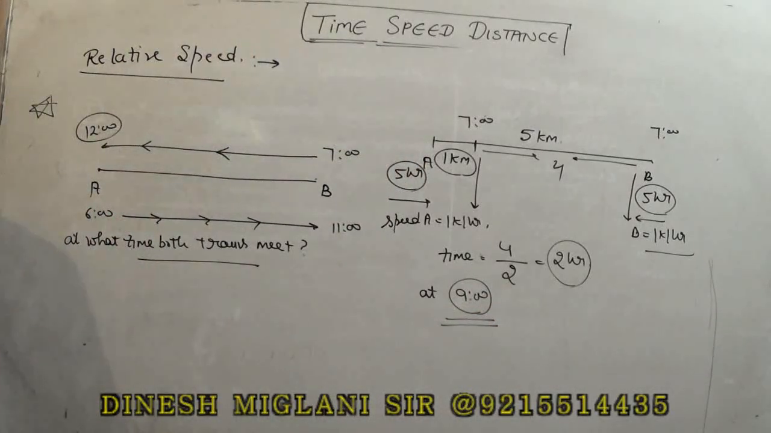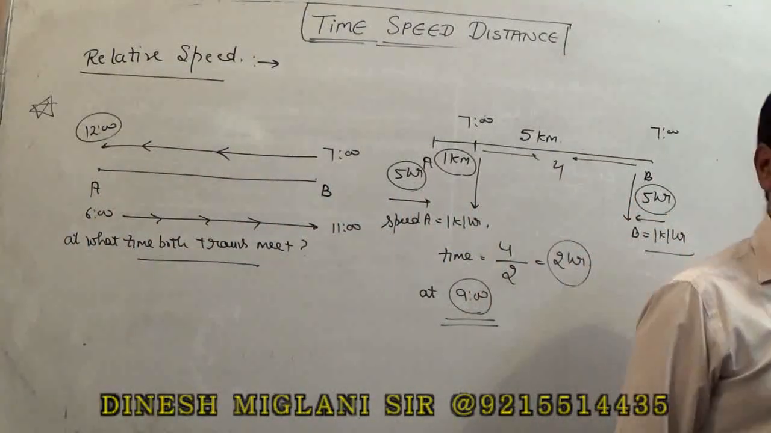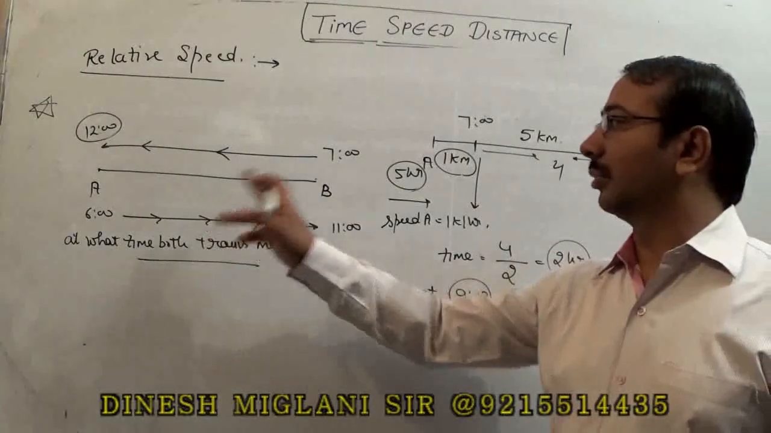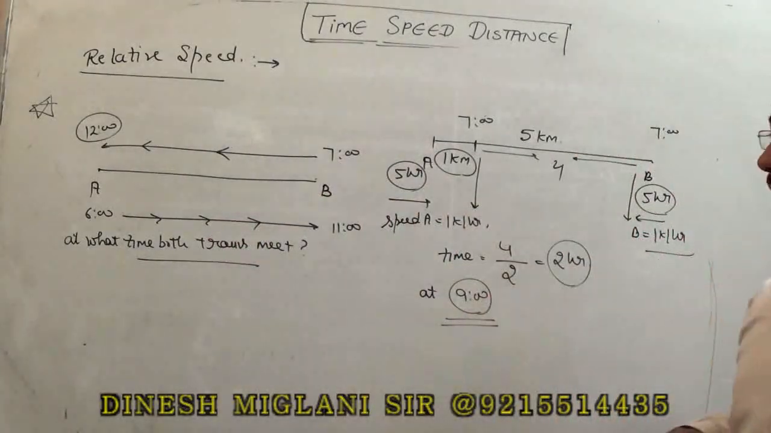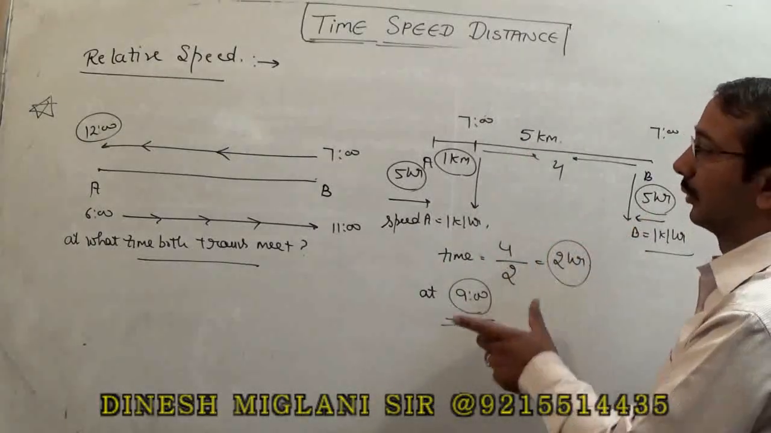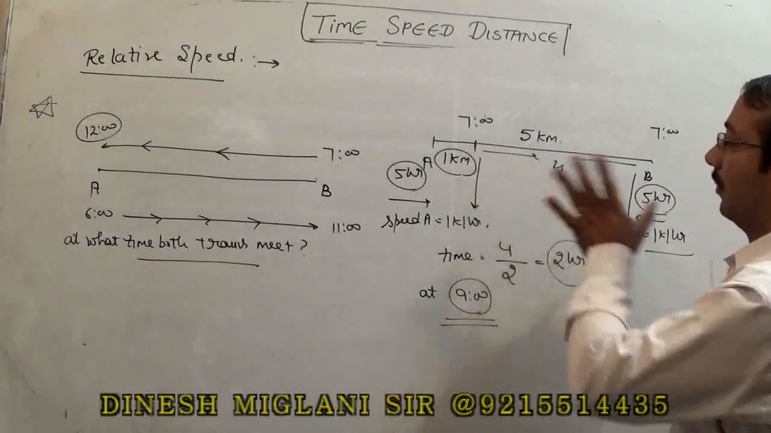What we have done is, before applying the concept of relative speed, first there is a need to make their moving timing the same. This train starts at 6 o'clock, this at 7 o'clock, right? First we make this train be at 7 o'clock. That means at 7 o'clock, how much has it traveled? It traveled 1. It means now how much is left?